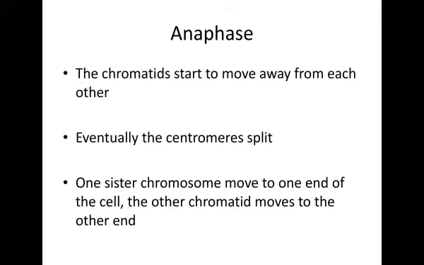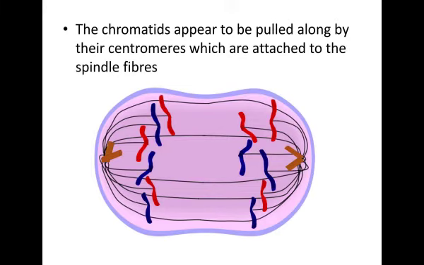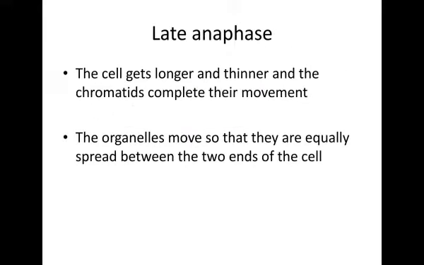Anaphase. The chromatids start to move away from each other. Eventually the centromeres split. The chromatids appear to be pulled along by their centromeres, which are attached to the spindle fibers. Late anaphase. The cell gets longer and thinner and the chromatids complete their movement. The organelles move so that they are equally spread between the two ends of the cell.